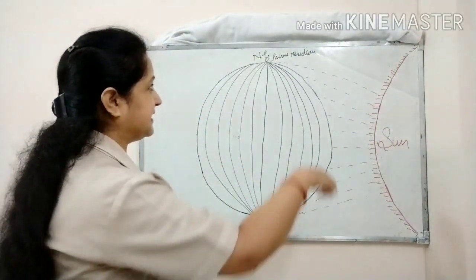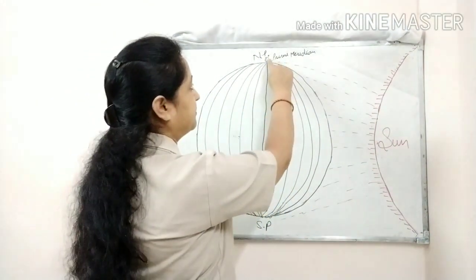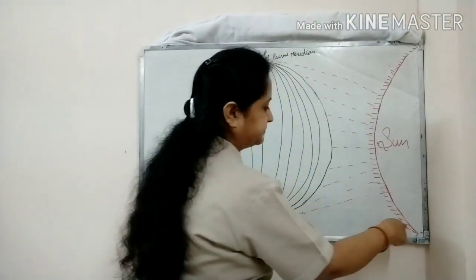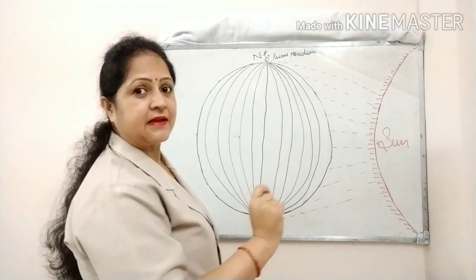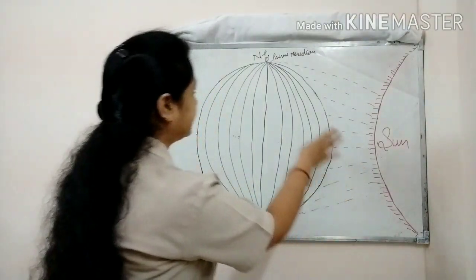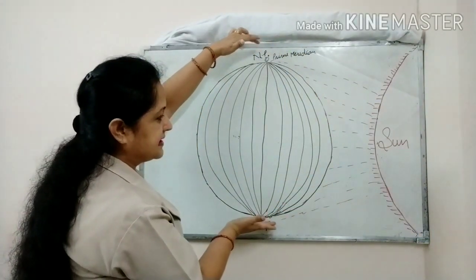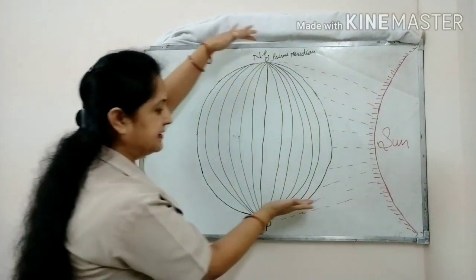Here we can see that this is our earth and this is the sun. From here we can see that this part of the earth is facing the sun.